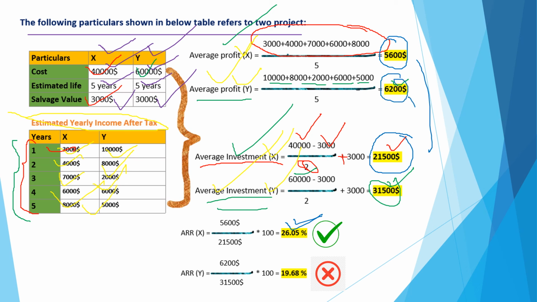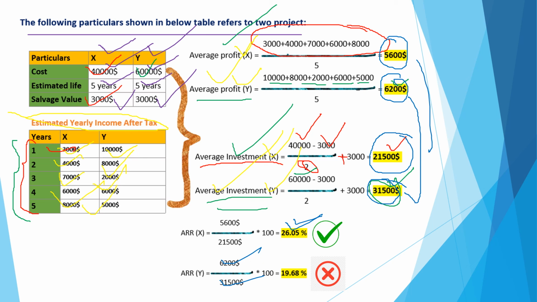And for project Y, we do the same. 6,200 divided by 31,500, multiplied by 100, and the percentage would be 19.68%.